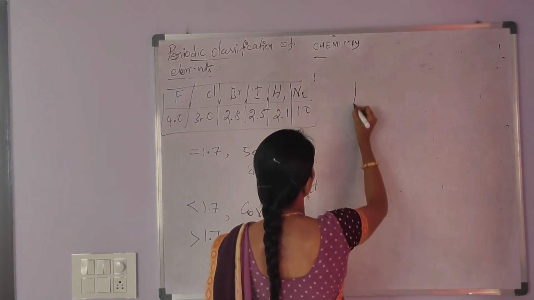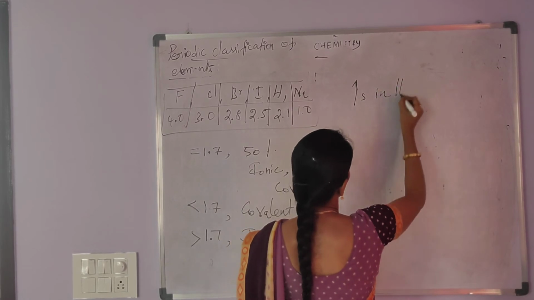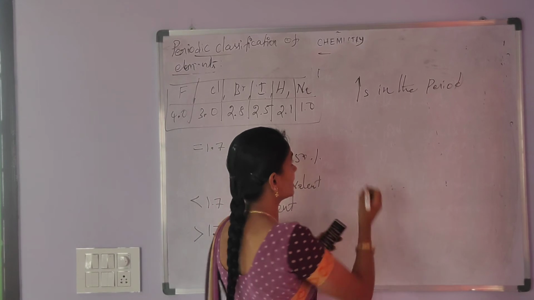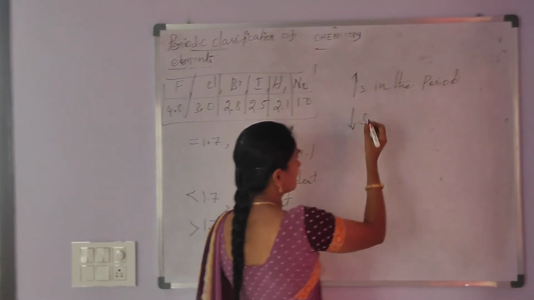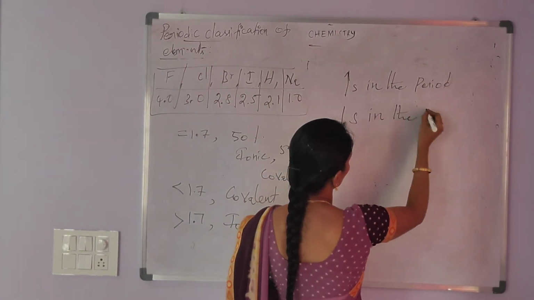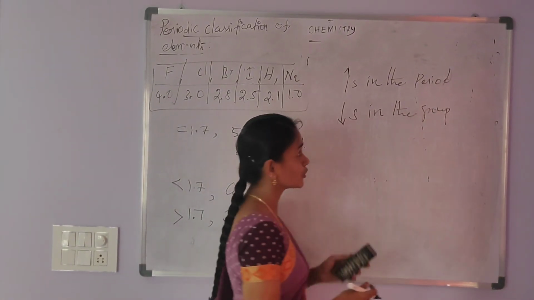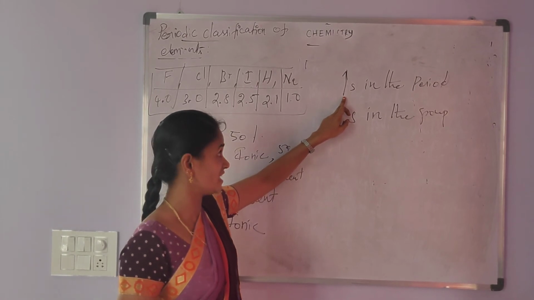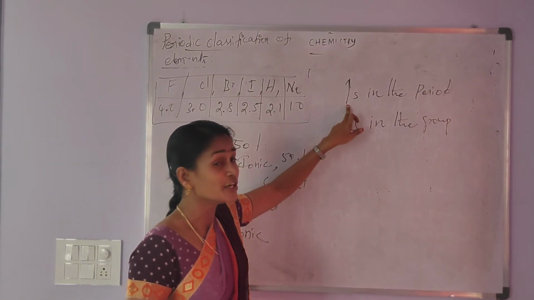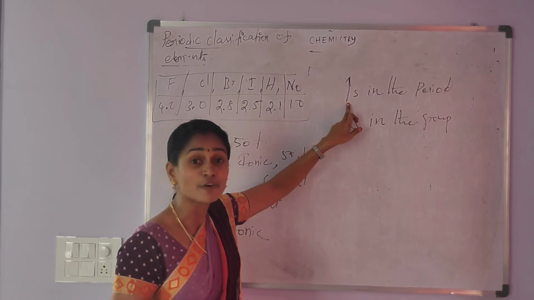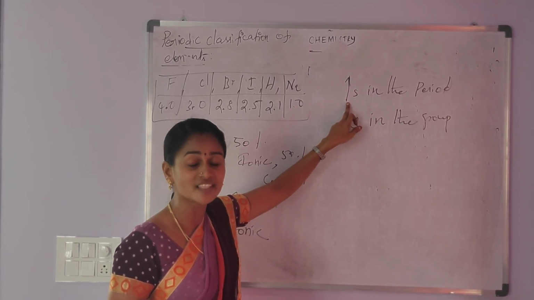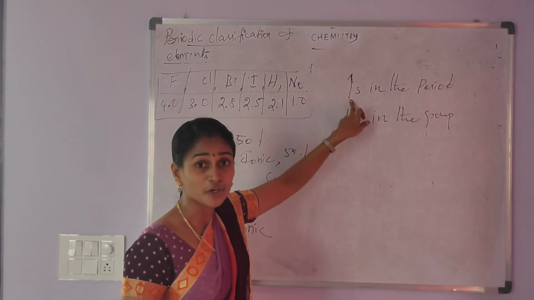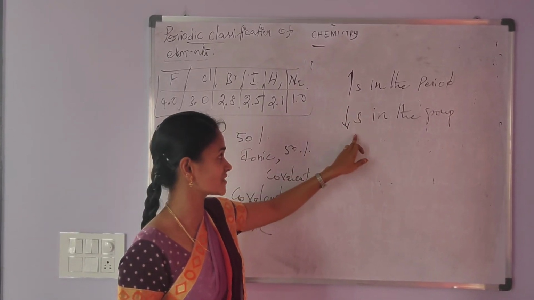Like ionization energy and electron affinity, electronegativity also increases in the period, and electronegativity decreases in the group. In the period, that is from left to right, nuclear charge increases. That is, the force of attraction between the nucleus and the outermost shell electron increases. So electronegativity also increases.